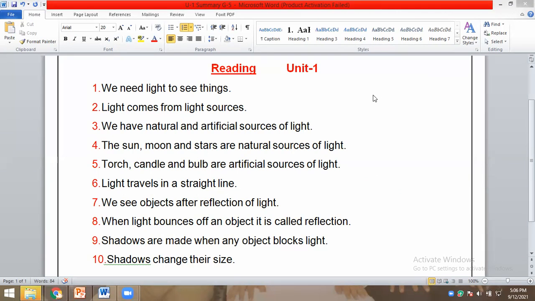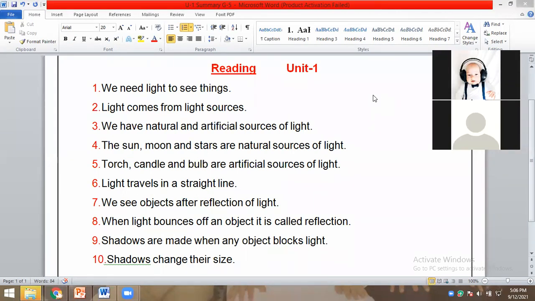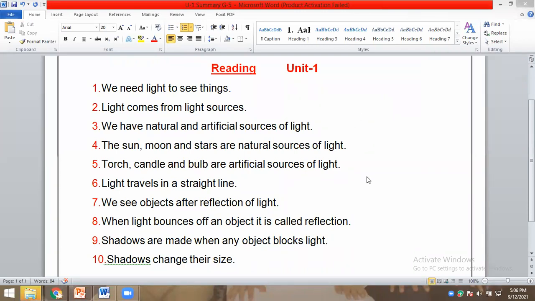Abdullah Faisal, read. We need light to see things.